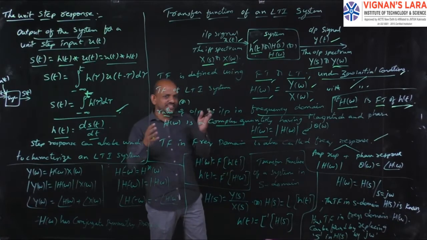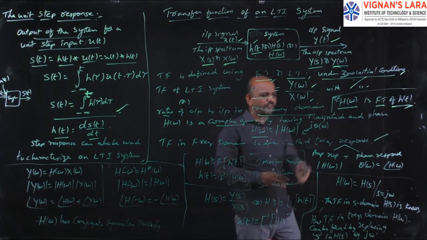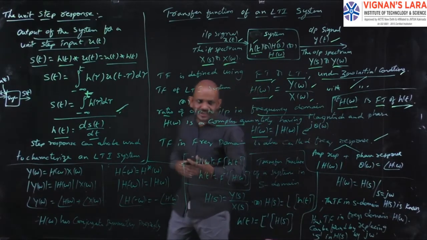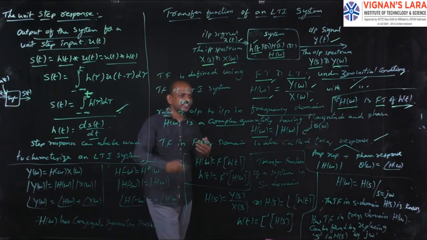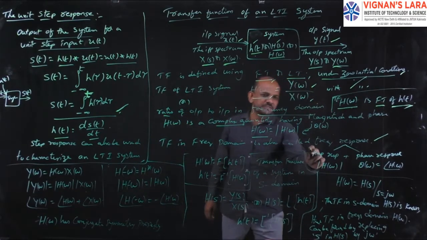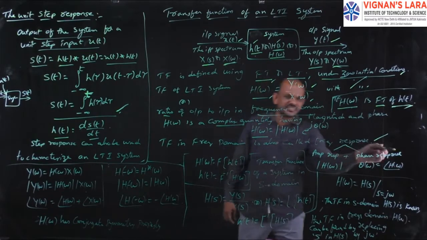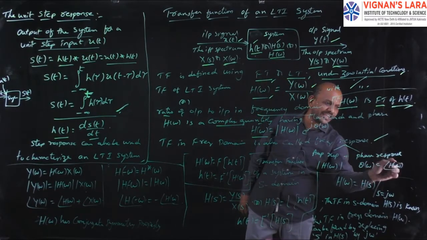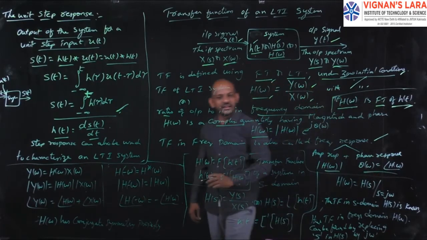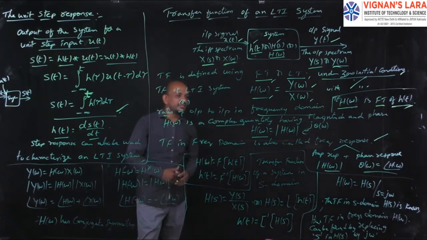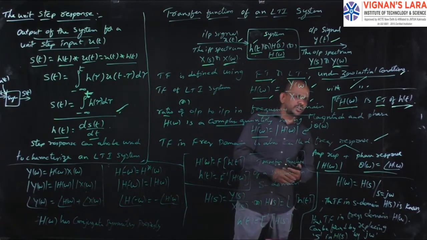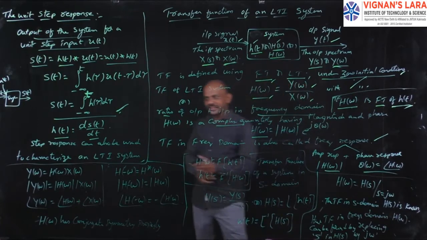This frequency response is nothing but a combination of amplitude response and phase response. The amplitude response is obtained by mod of H of omega, and the phase response is obtained by theta of omega, simply the angle of H of omega. So this is the amplitude response and this is the phase response. Using both of those, we will get the frequency response.